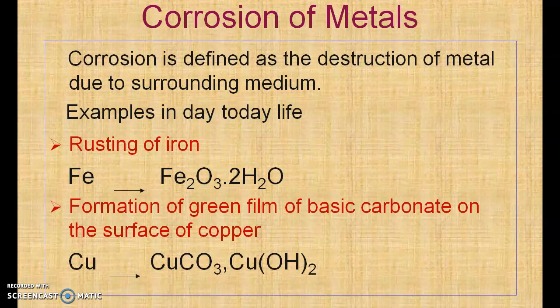You can see that iron is converted into its oxides. The oxides may be of different types and the rust deposit is also of different types. It may be yellow rust, brown rust, and sometimes even a black color oxide is also formed. But there is a loss of iron in this case. Iron gets converted into its oxide.